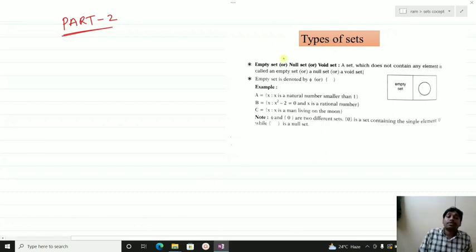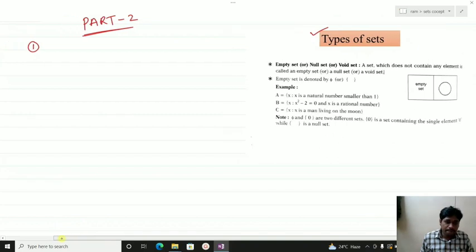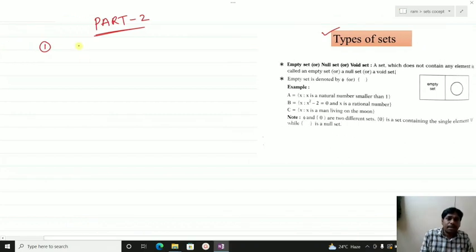Now in today's class we will learn about the types of sets. What types of sets do we have? Let us see. The first type of set is the empty set.